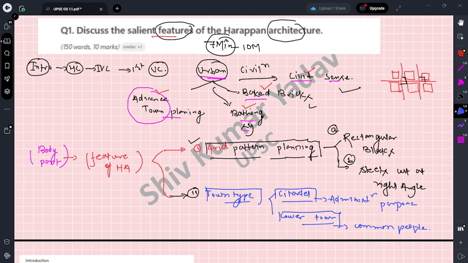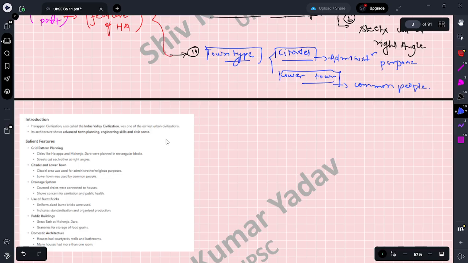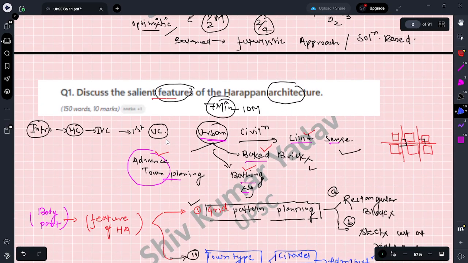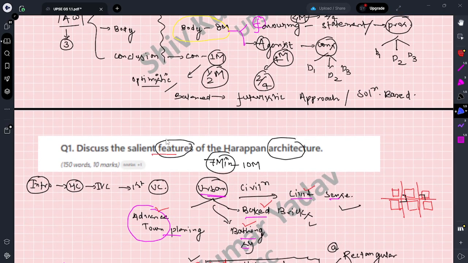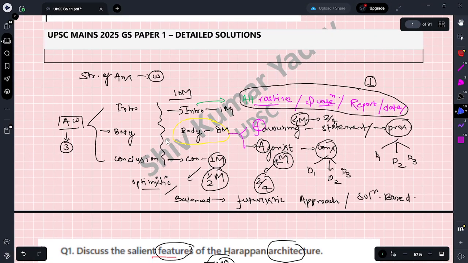So what I'm doing is writing everything in bullet points. I will also show you how the examiner checks, and I think one page is not sufficient to write the exact answer. So next time I will take 2 pages, and if it is possible to add one more blank page, yes, that is possible I think.